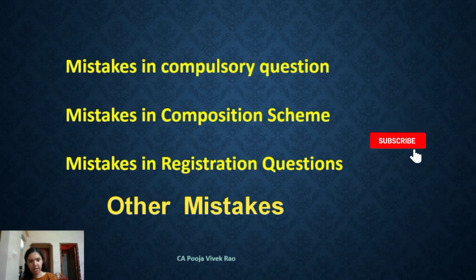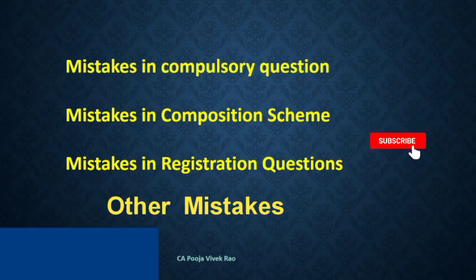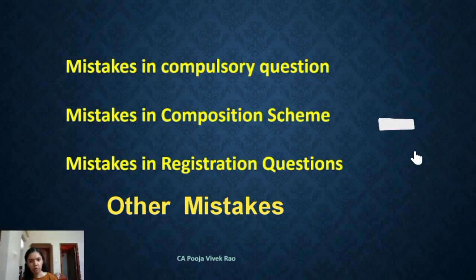Now let's see some other mistakes. Under this, two mistakes were noticed. The first error was, members of the same family are considered as related persons in terms of the explanation to section 15 of the CGST Act 2017. However, students generally commit a mistake in interpreting the definition of family as per section 249 of the CGST Act 2017.